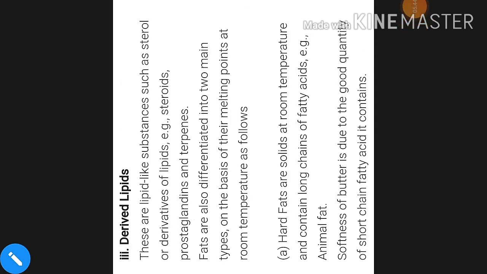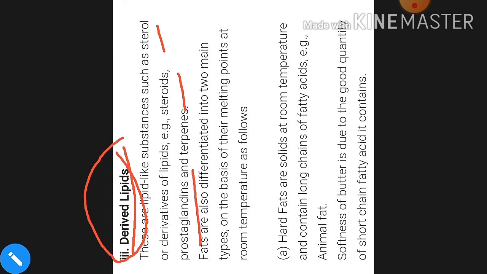Now what happens in derived lipids? These are derived lipids. So derived lipids are complex kinds of lipids. These are the derivatives of the lipids. These are not categorized as simple and compound, but they are a special kind of lipids. And these lipids include sterols, steroids, and also prostaglandins. These all are kinds of derived lipids.